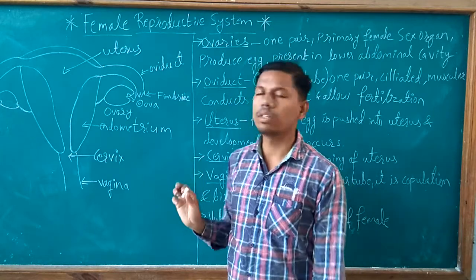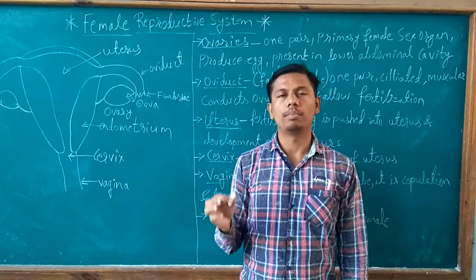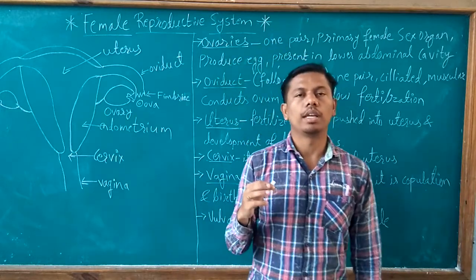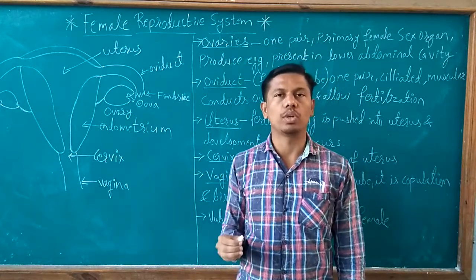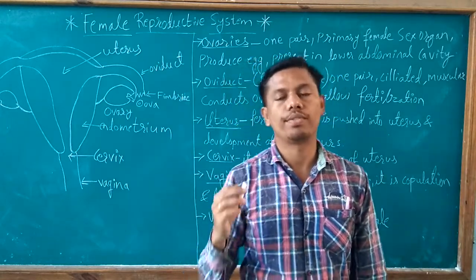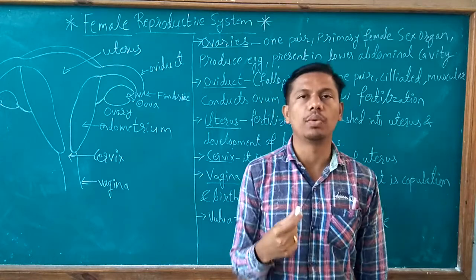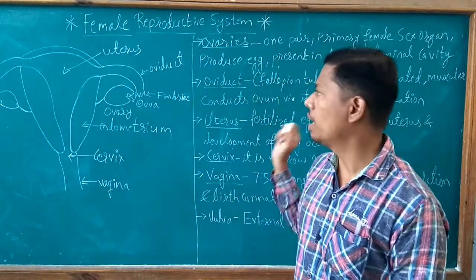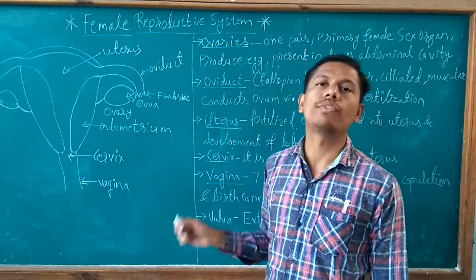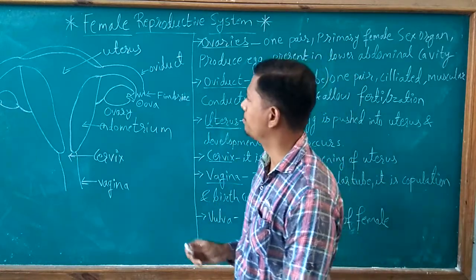As we know, reproductive organs play an important role in reproduction, and with the help of this, organisms can give rise to their new generation. They can increase the number of individuals. Any species of organism can increase the population of that species by reproduction. So this reproductive system we are studying in the case of human being, female. Let us start with the female reproductive system.